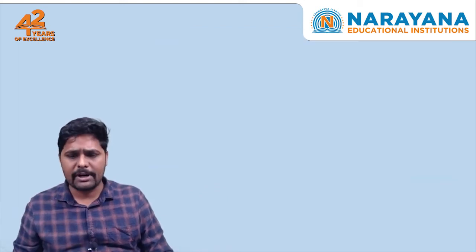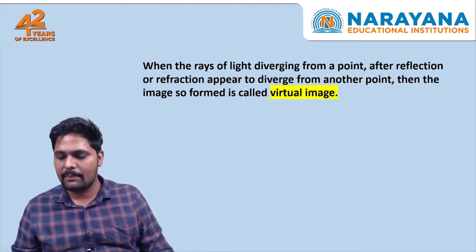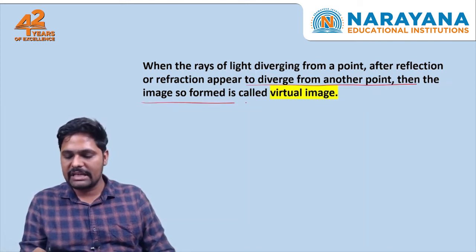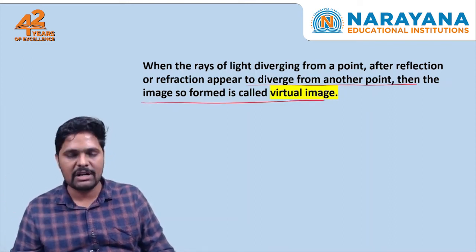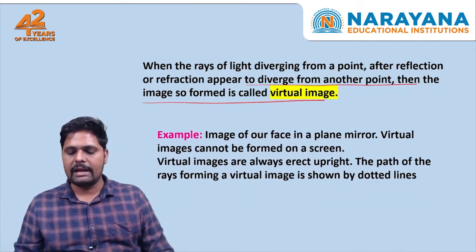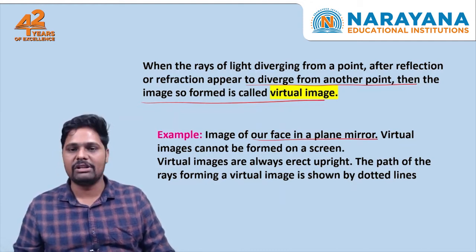Let us see some properties of this. When rays of light diverging from a point after reflection appear to diverge from another point, then the image so formed is called a virtual image. This is the definition. Just now we have seen the virtual image. An example is the image of our face in a plane mirror. That is just what we have discussed.